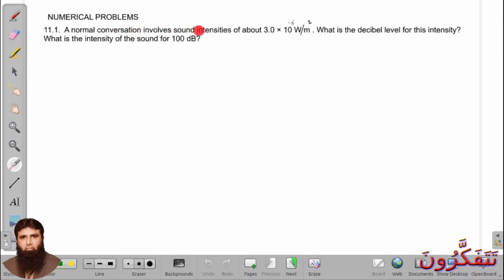First of all, we have to solve the first part of this numerical. Now we have to write the data for it. Data.